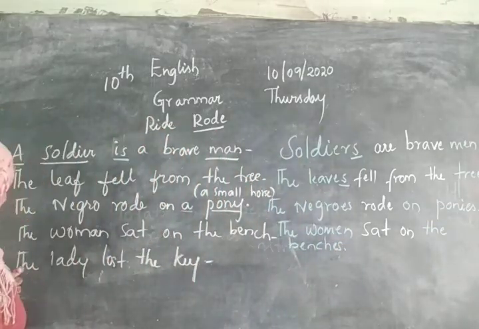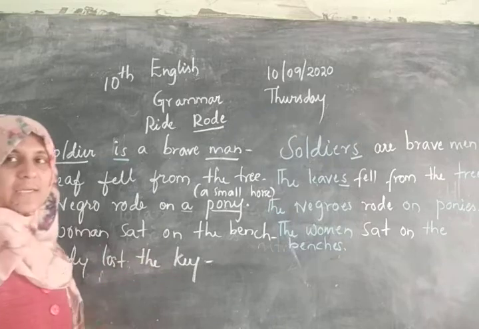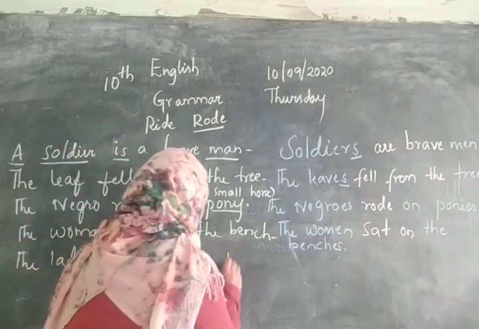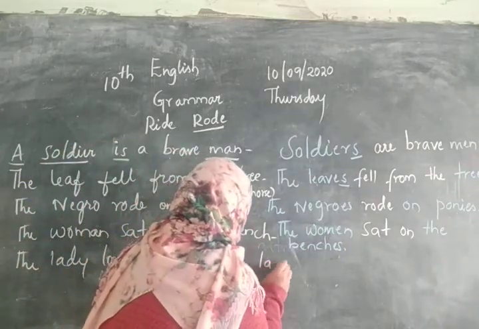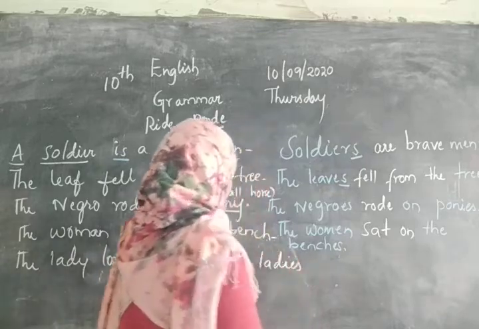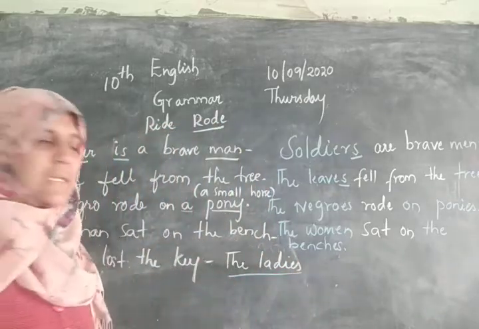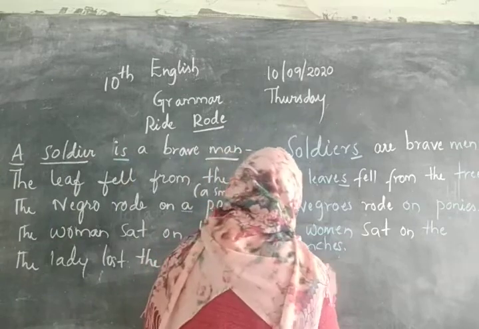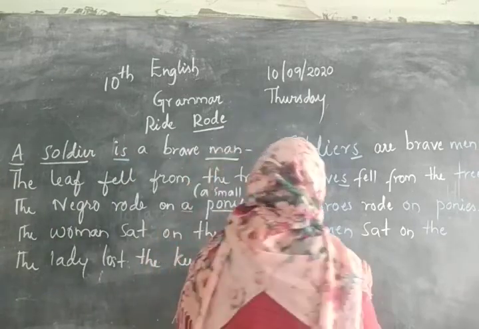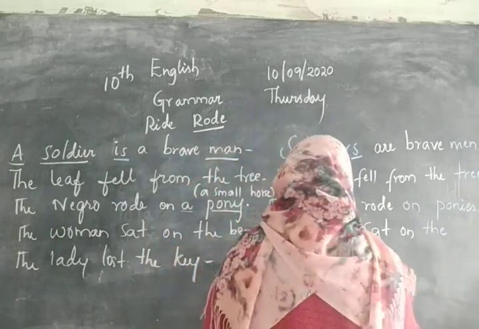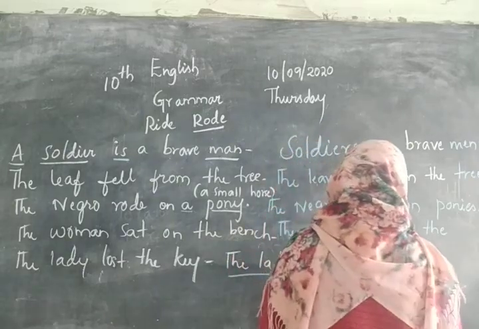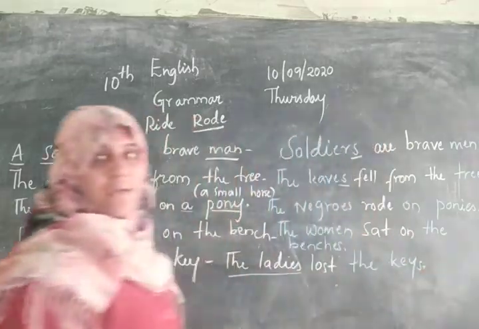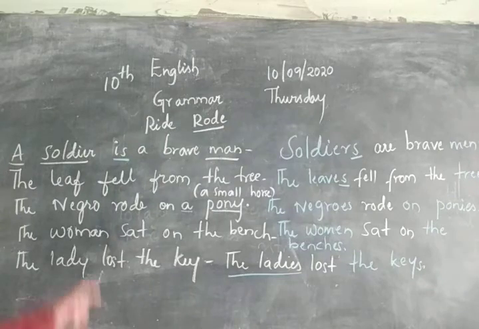Now look at this example. The lady lost the key. The ladies, because it is plural, the ladies lost the keys. K-E-Y-S, keys. Is this clear?